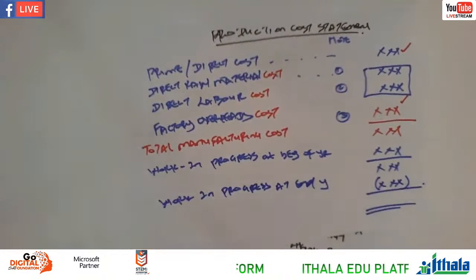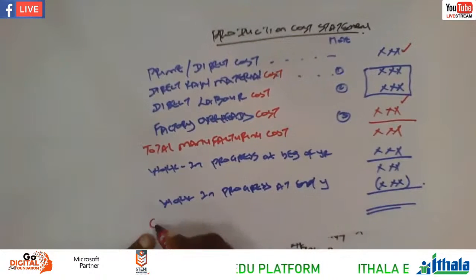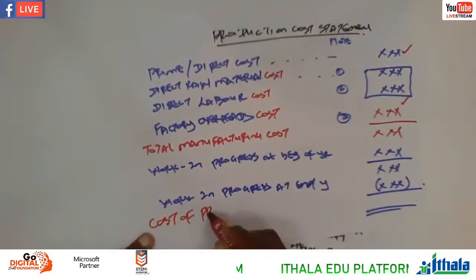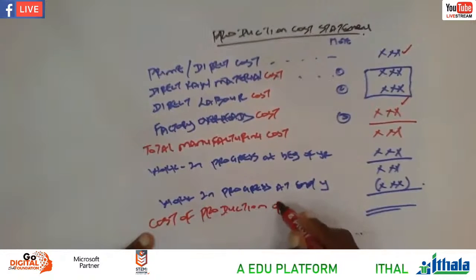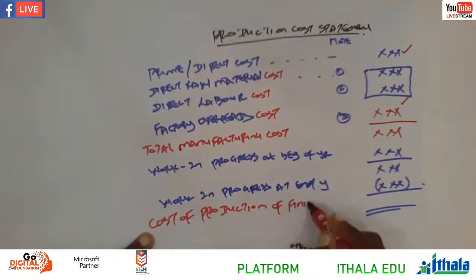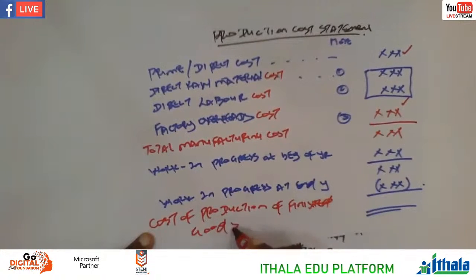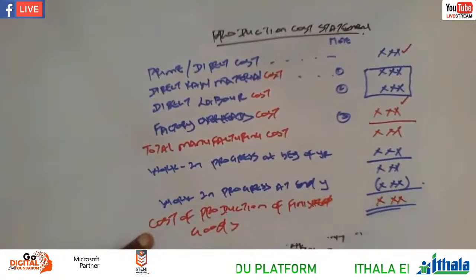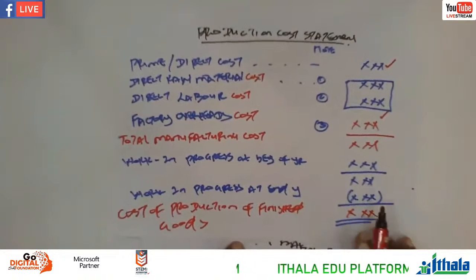So the main aim of doing production cost statement, grade 12, is to get what? Cost of production of finished goods. So here at this stage, the product is ready for me and you to consume.